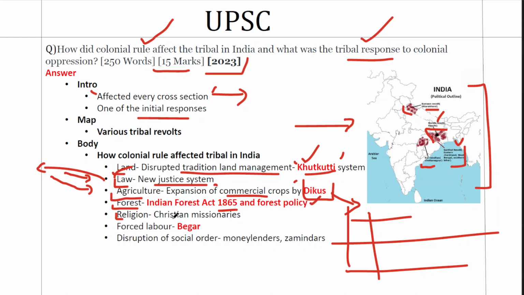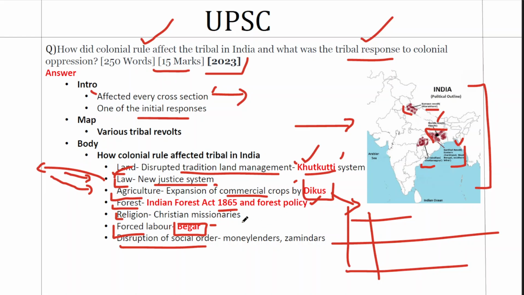Next up is religion. A classical example is the Munda rebellion. Christian missionaries used to preach religion, which disrupted the traditional ways. Next you have forced labor. This was something very common, and tribals were also affected by it. The keyword begar, which means forced labor, can be used in this dimension. Finally, disruption to the social order.